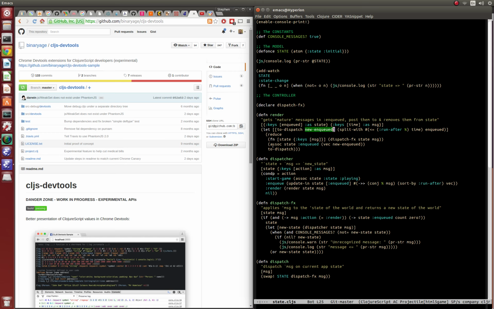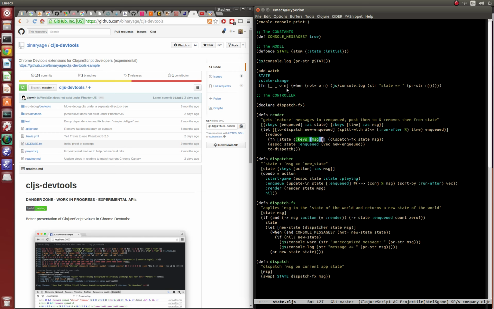So then finally what we do is a reduce where we associate on the current state, on the enqueued value, the vector of new enqueued, because for whatever reason this doesn't return a vector, it returns a sequence. And over to dispatch, we're seeking over to dispatch with the reduce of this function, which takes the current state of the world, which we modified ever so slightly with the new enqueued. Then it takes the whole message. Actually, the only thing it's really interested in is the message in the enqueued message, a variable called msg. They're going to dispatch. Where's that? Where's dispatch? Oh, it's down here.